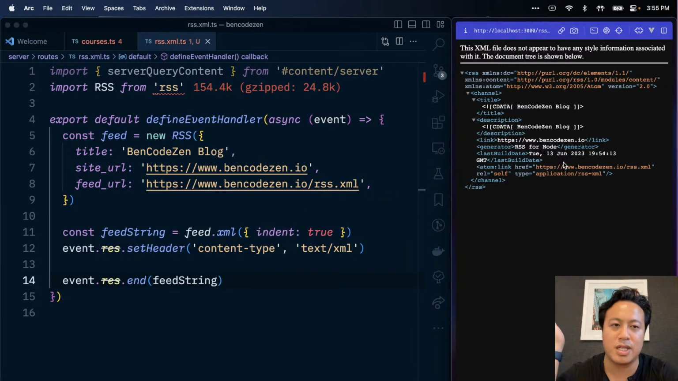That looks pretty good, honestly. RSS for node generator. Yeah, I can't complain about that.